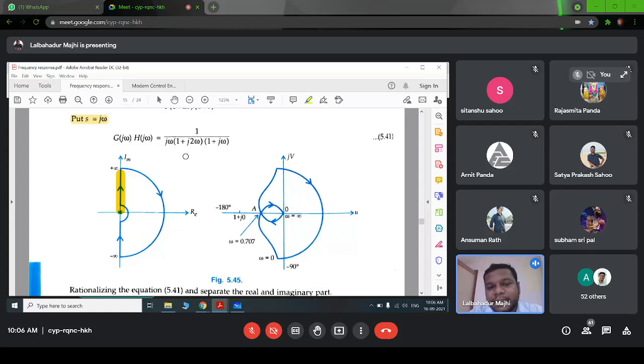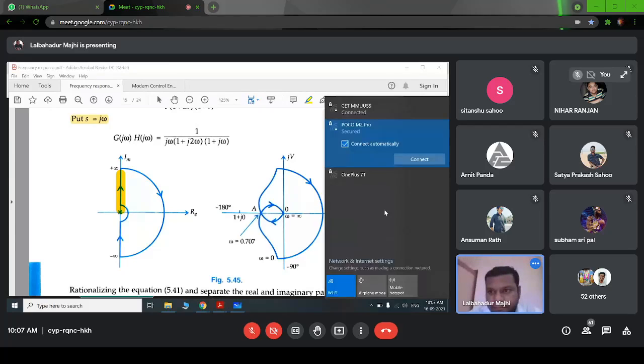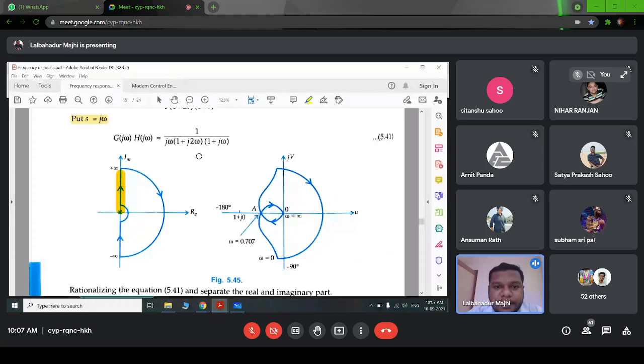So we have to calculate the magnitude and the angle. So when omega equal to 0, what will be the magnitude for this transfer function?